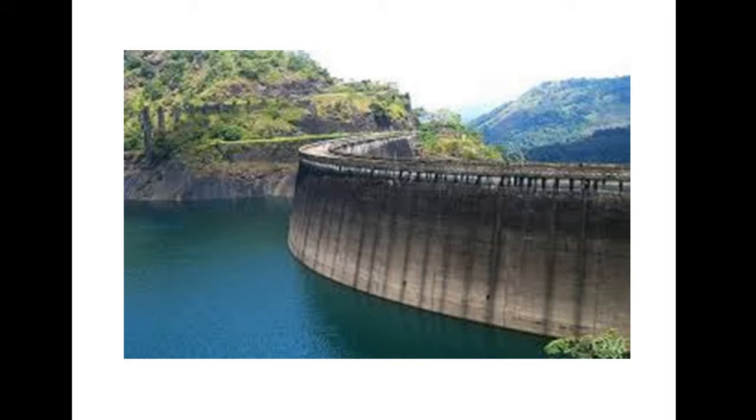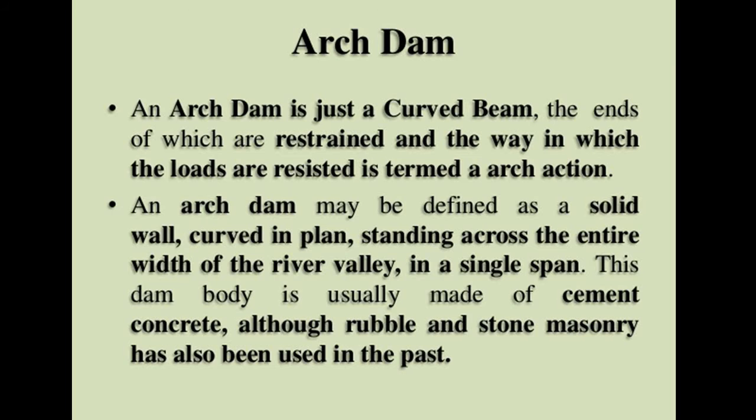We know that an arch dam is connected in between Kurattimala and Kuravanmala, and the force of the water is transferred to the abutments of the hill. The two sides of the arch dam are known as abutments of the hill.